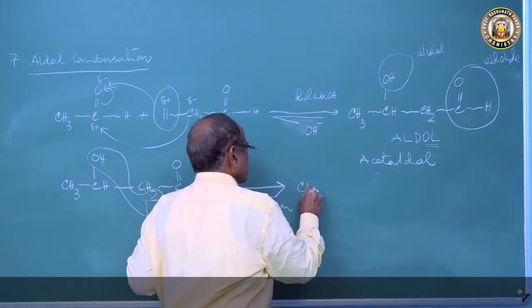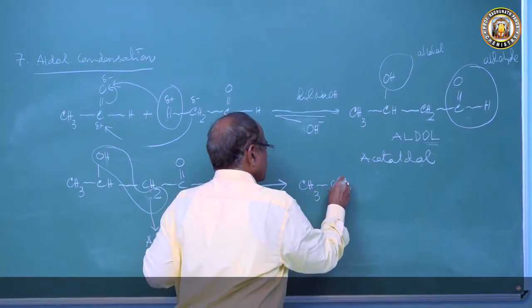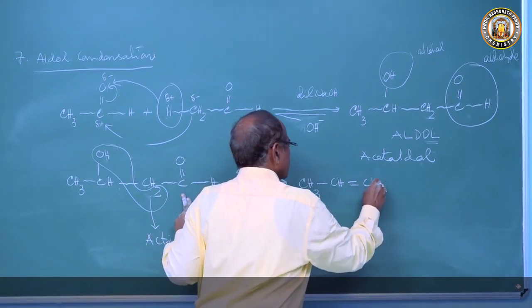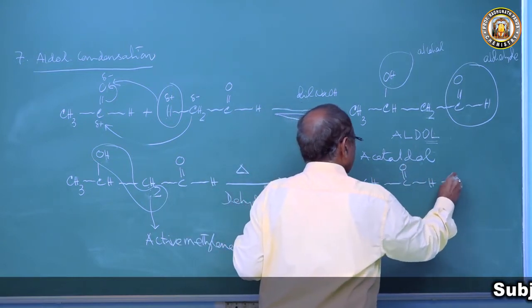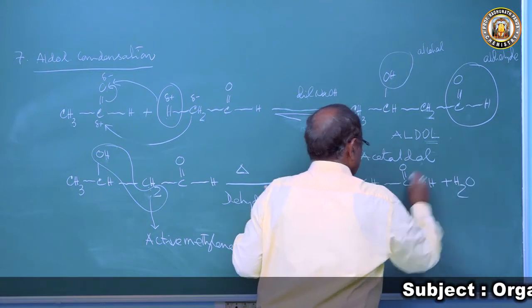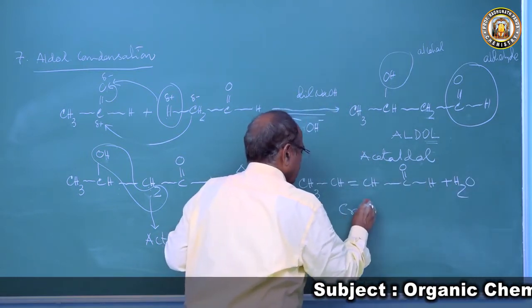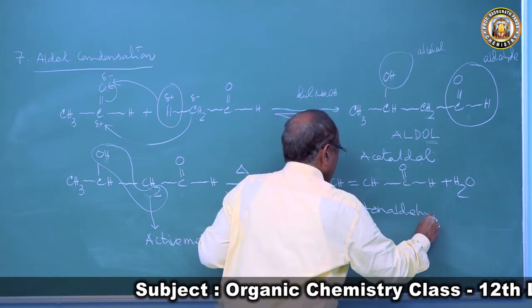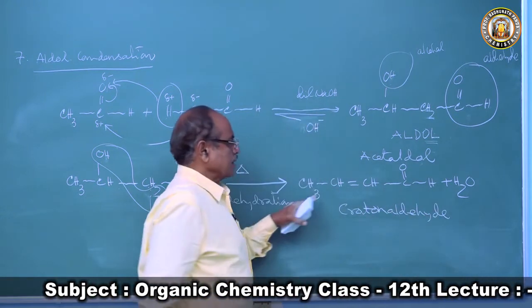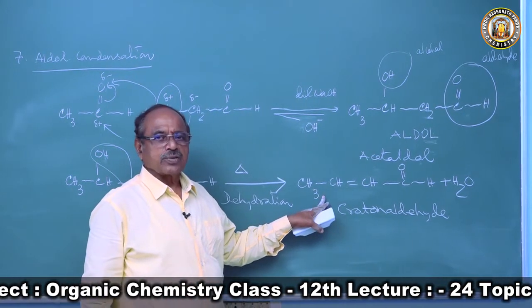To produce CH3, CH double bond CH, CHO plus water. This is called crotonaldehyde. The common name of this compound is crotonaldehyde, and this is an alpha beta unsaturated aldehyde.